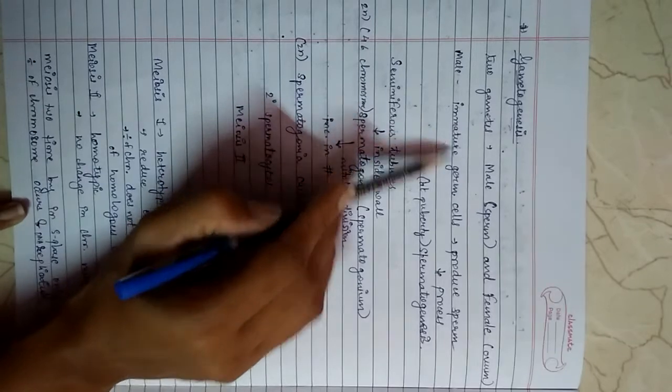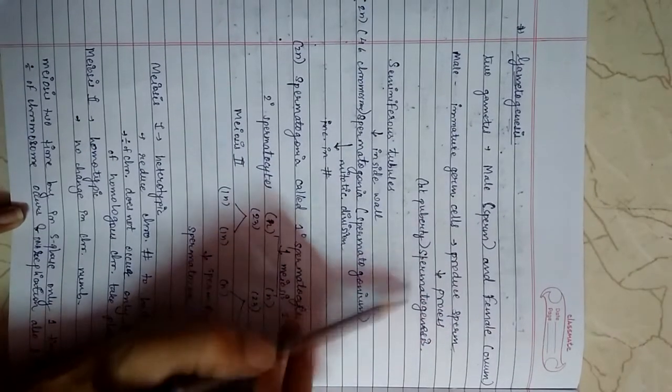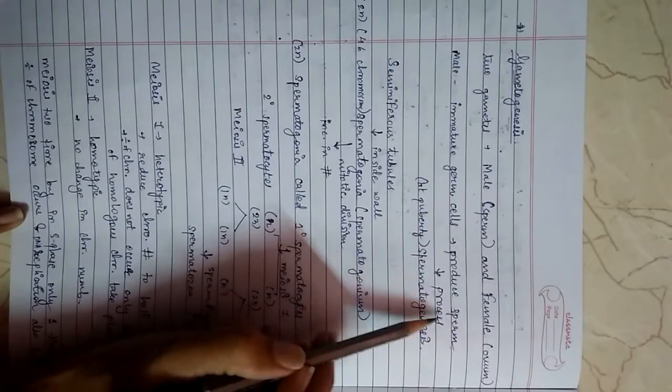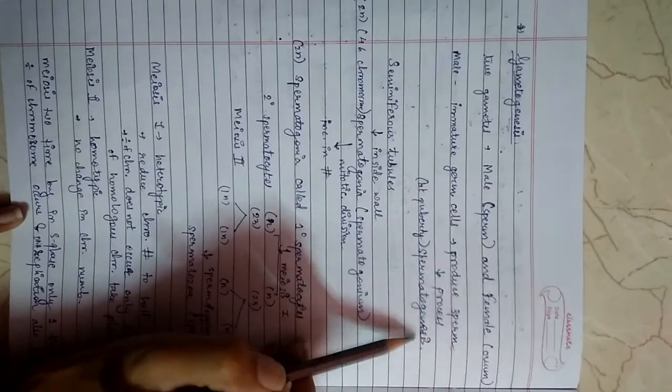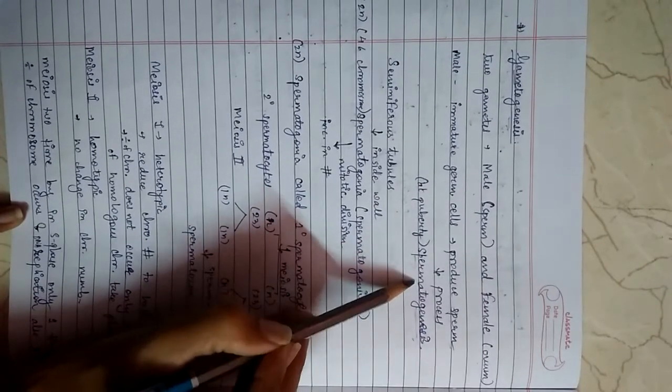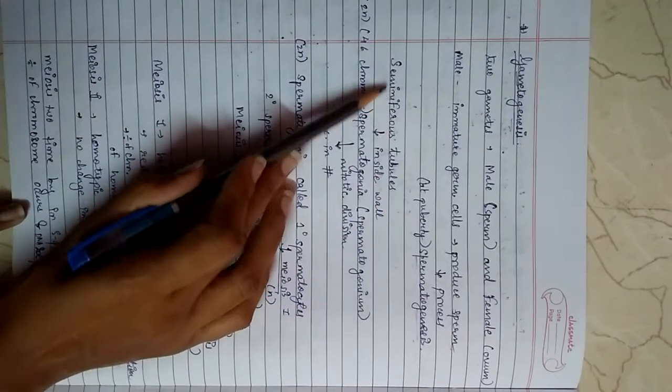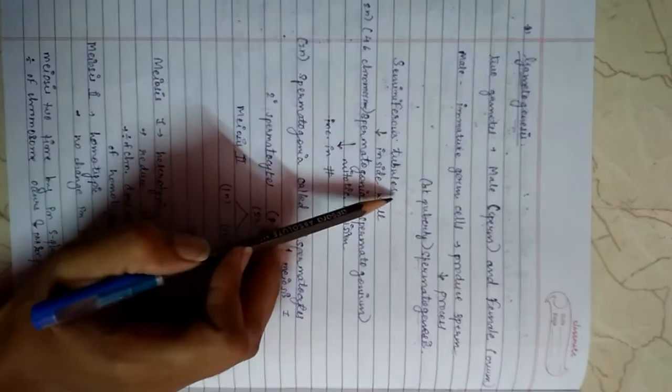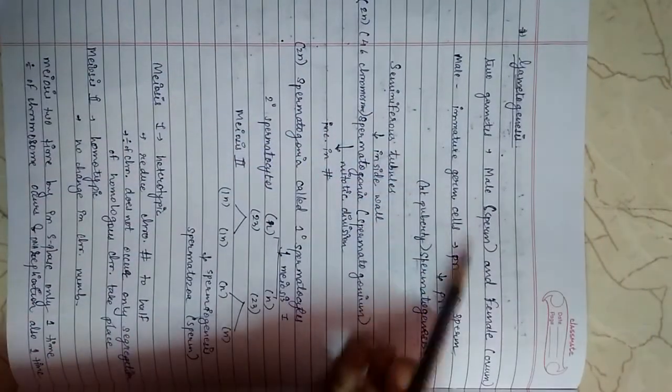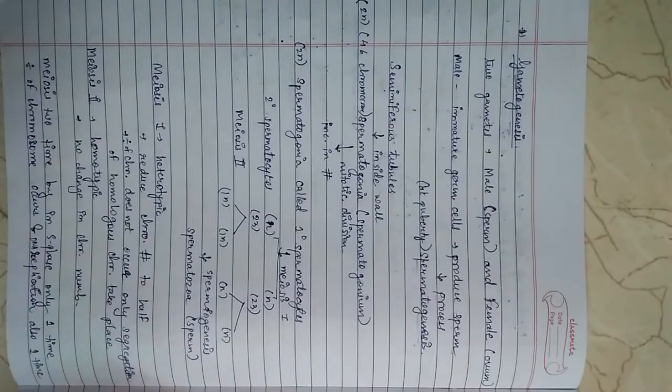The male immature germ cell produces sperms by a process at puberty age. The process is spermatogenesis, genesis meaning formation of sperm. This happens in the seminiferous tubules. Now I am reading this whole process. You just need to listen and memorize all the short points which I have written.